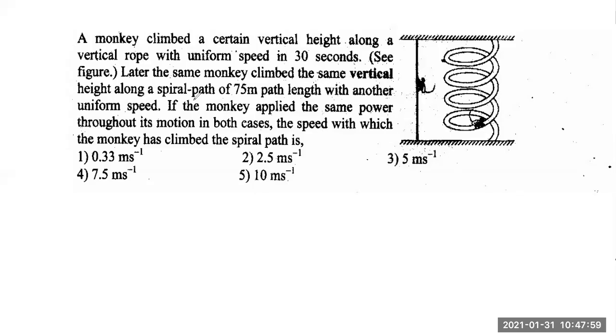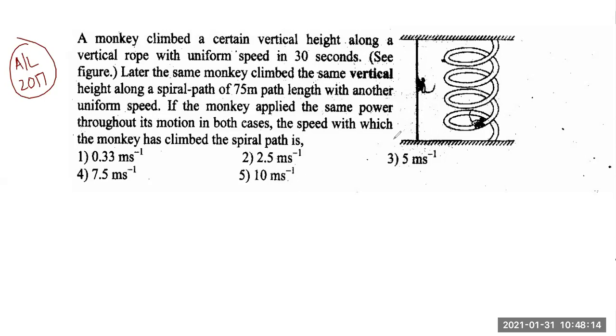All right, the next question is from 2017. This is in fact a question from 2017, which speaks about energy and work. Now, a monkey climbed a certain vertical height along a vertical rope with uniform speed in 30 seconds.